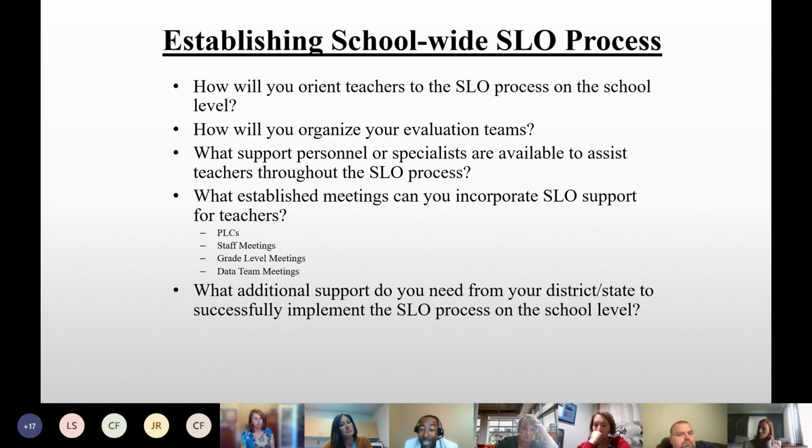This will also help us as we provide support for your district. What might you need so you can successfully implement the SLO process at your school? We'd like for you to place that response in the chat box, please, from your working document. You can copy and paste.